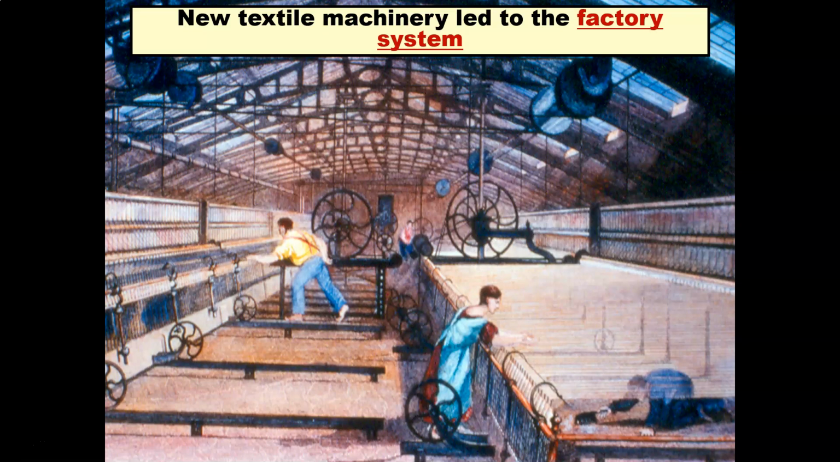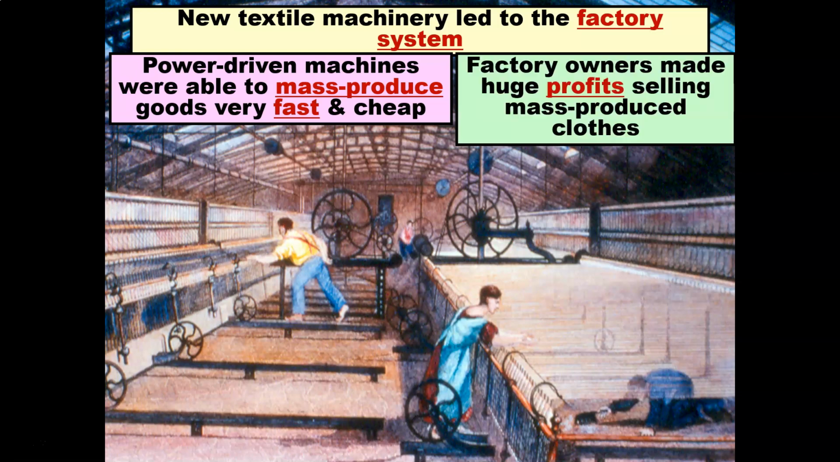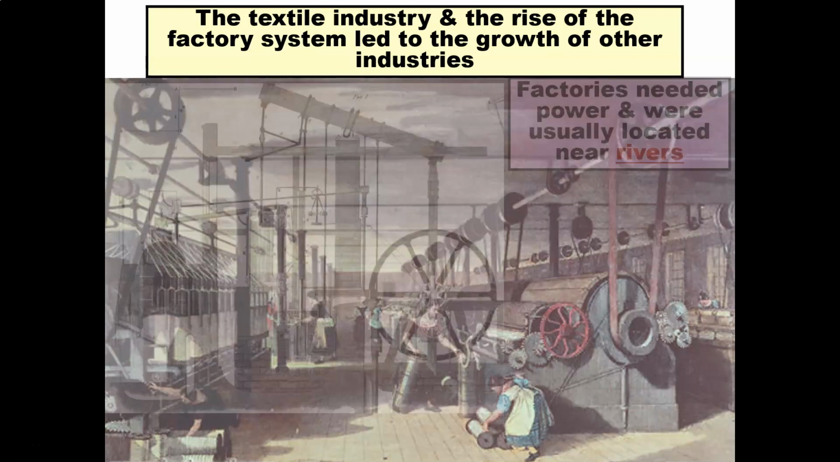New textile machinery led to something very important that continued to transform industry during the Industrial Revolution: the invention of the factory system. Power-driven machines were able to mass produce goods very fast and also very cheaply. Factory owners made massive profits selling mass-produced clothes. The textile industry and the rise of the factory system led to the growth of other industries.